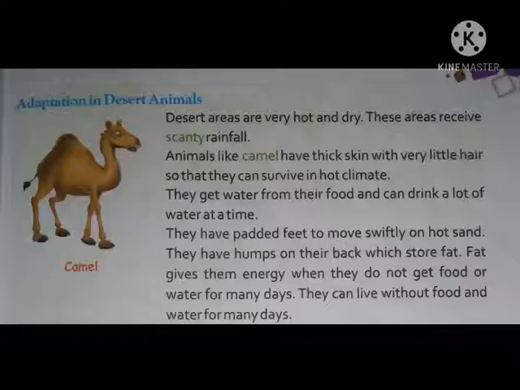So one example of a desert animal is the camel. The camel has thick skin with very little hair. Why? So that they can survive in hot climate. This is the adaptation of the camel to survive in the hot climate. They get water from their food and can drink a lot of water at a time. So camels drink a lot of water at a time, and when they eat food they get water from their food. They have padded feet to move swiftly on hot sand.